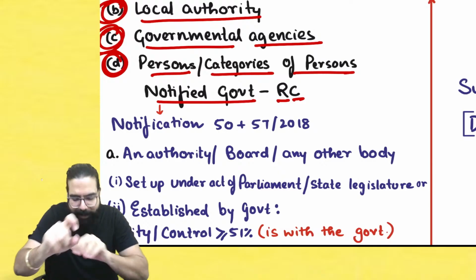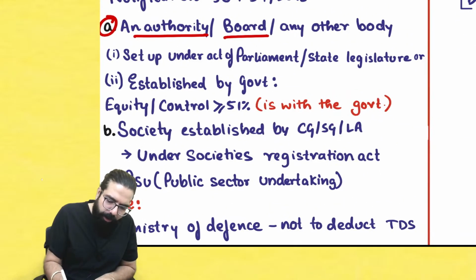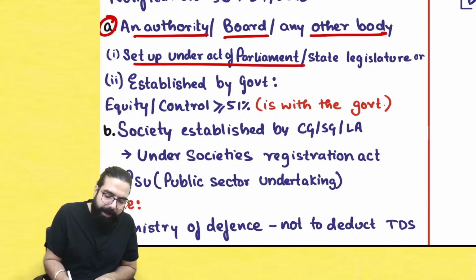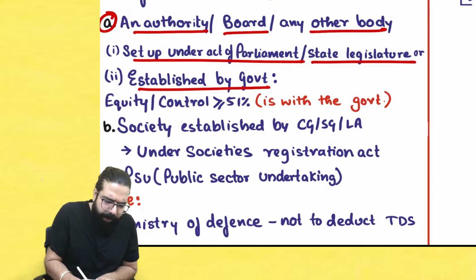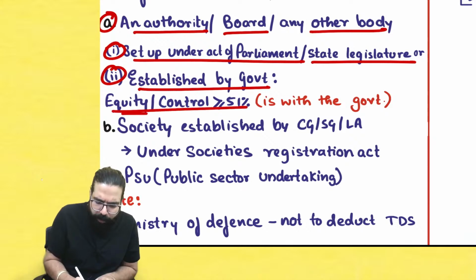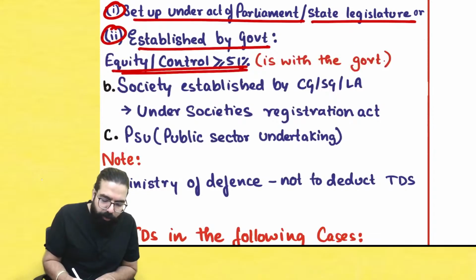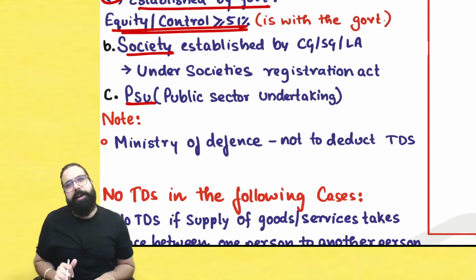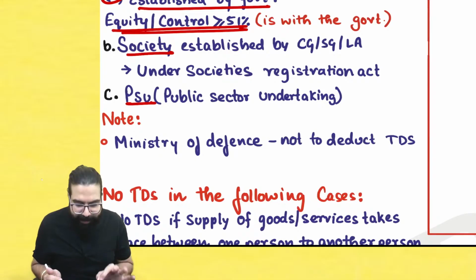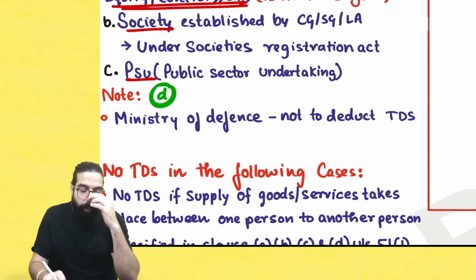In this notified category, there was A, authority, board or any other body which is set up under an act of parliament or state legislature or which is established by the government. Any authority, any board which is established by the government, and in that, government's control is more than 51%. So that authority board will deduct TDS. Or society which is government's society, they will deduct TDS, or PSUs will deduct TDS. Now here in the TDS deductor category, one more D category has been inserted. What is the D category telling?